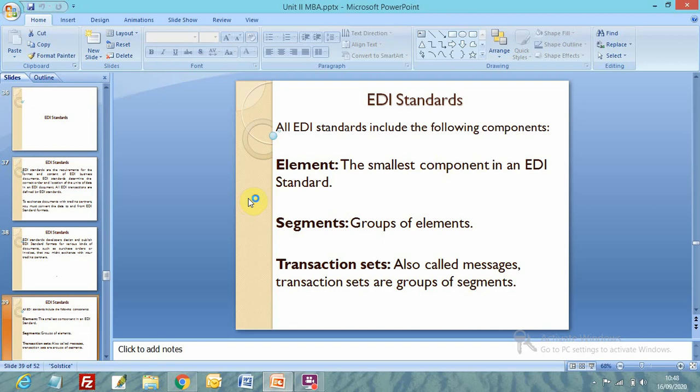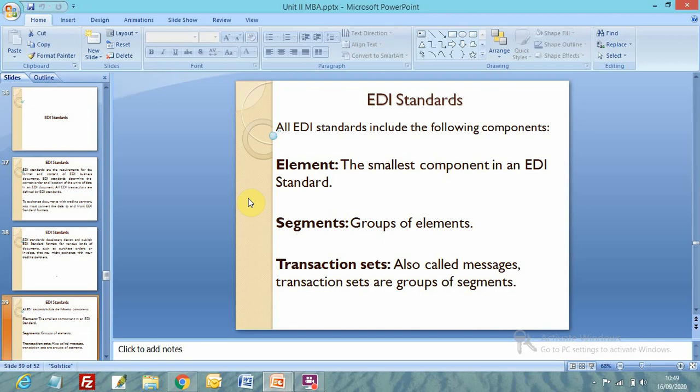Similarly, in EDI standards, when we communicate using them, we have the element, the smallest part of the language. Element is the smallest component in an EDI standard. The smallest component in the English language is the word, you can say.